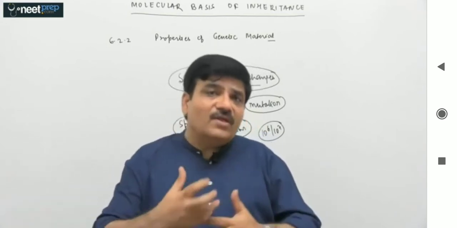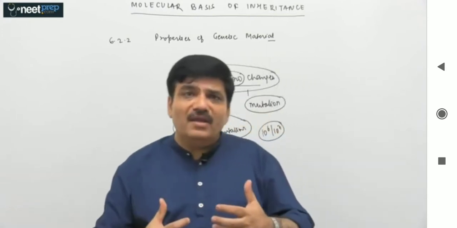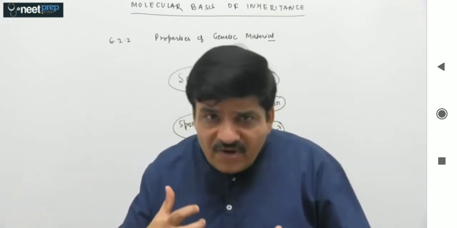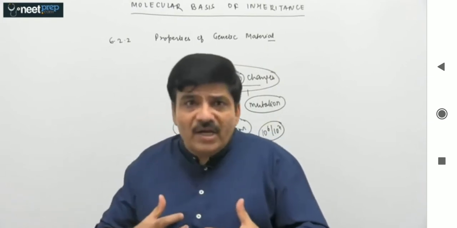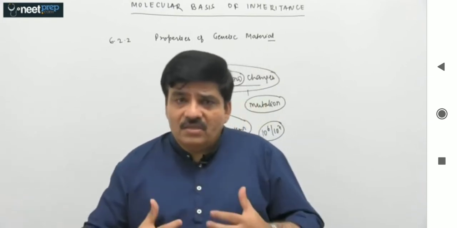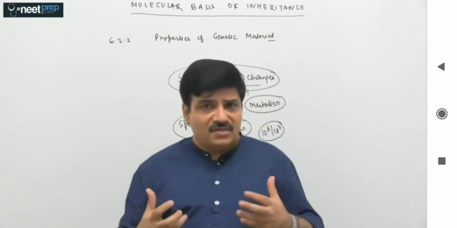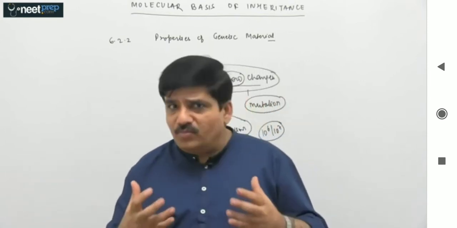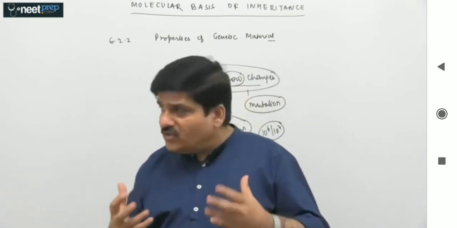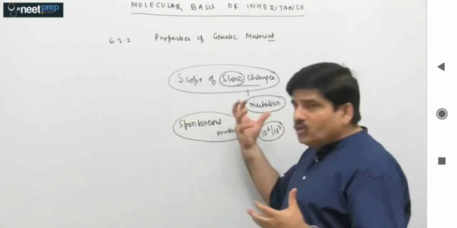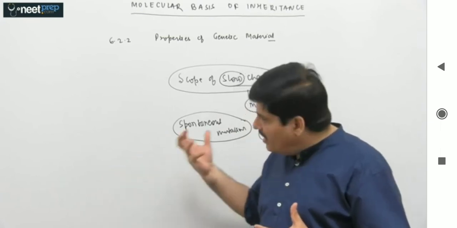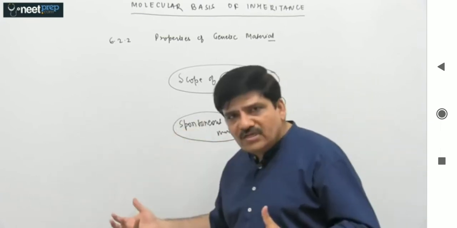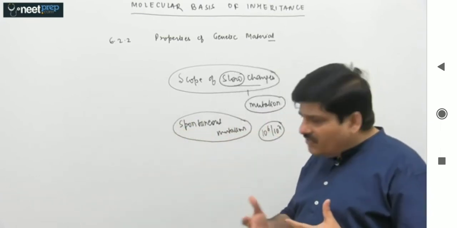And this is one of the reasons why you have not been able to make a very effective vaccine against such types of viruses which mutate at a very fast rate, because they are able to change their antigens very rapidly. So I hope this is absolutely clear. Once we look at this parameter, slow changes, it is DNA again which is more suitable. It provides a scope of slow changes, not RNA. RNA changes at a very fast rate.